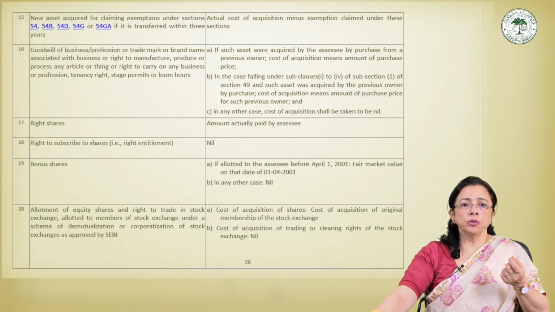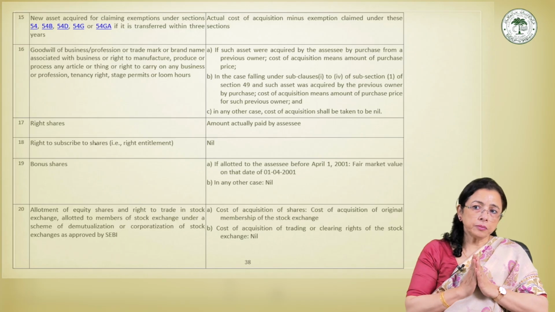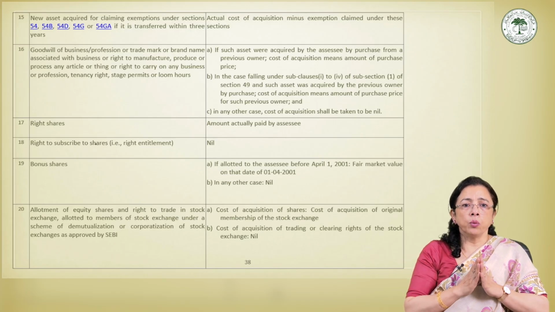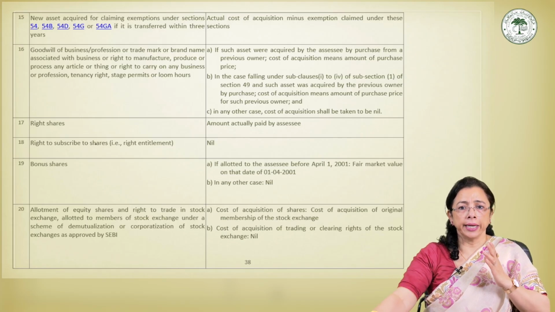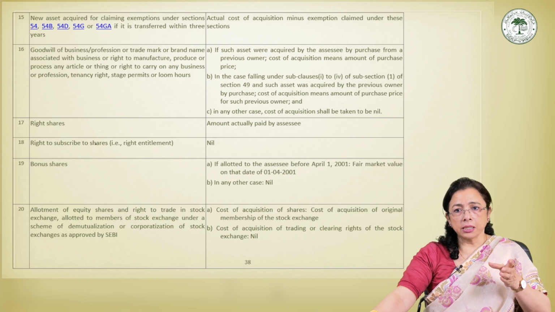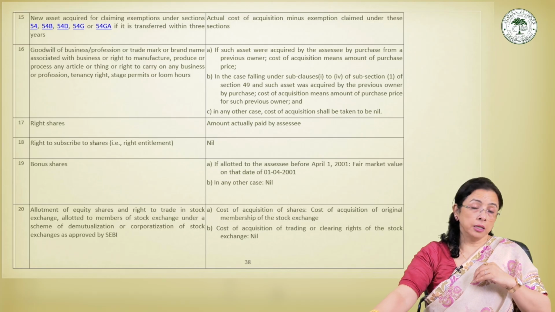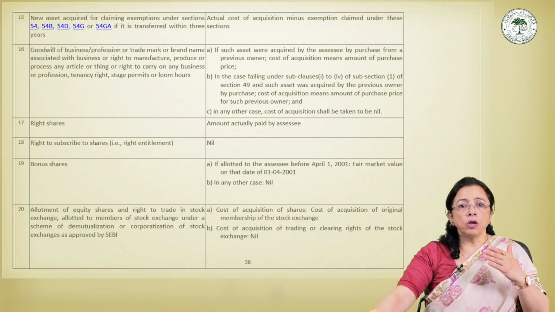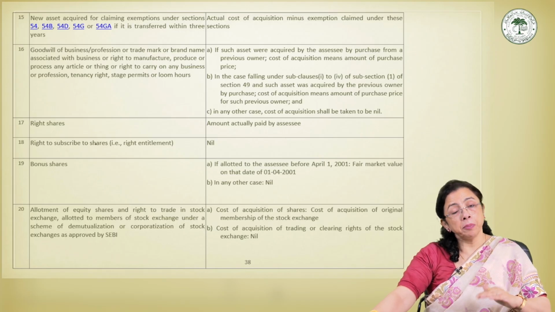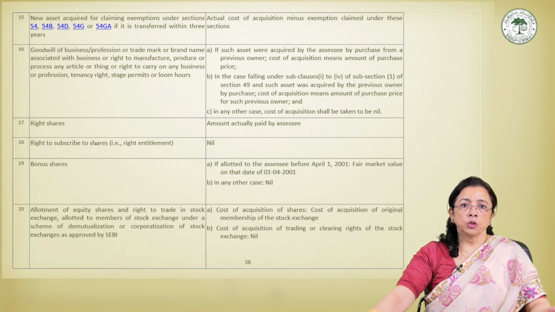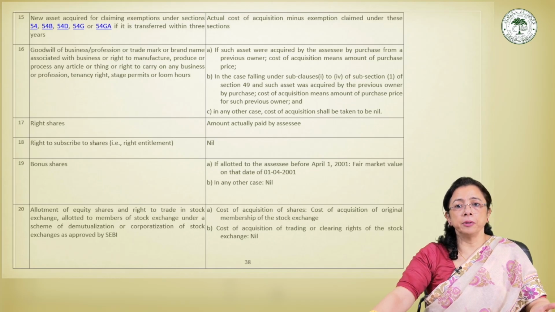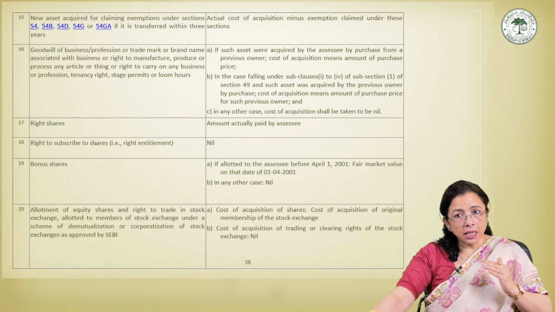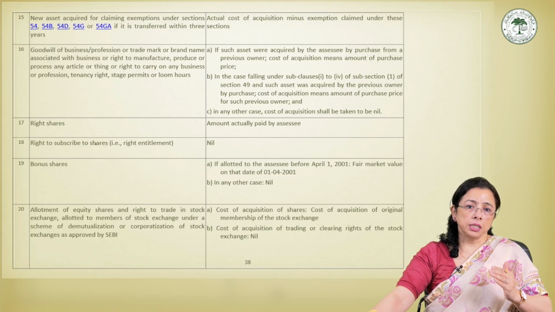Similarly, suppose the assets are acquired under section 49(1), that is, if the assessee acquired the assets through inheritance, gift, succession or amalgamation, etc., covered under section 49(1), and the previous owner had originally purchased those assets, then the cost of acquisition will be the purchase price which has been paid by the previous owner. So we take into consideration the price which is paid by the previous owner here. So this maintains the continuity of cost across the transfers.